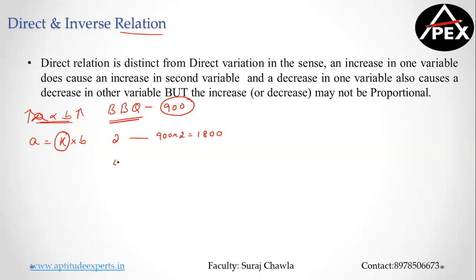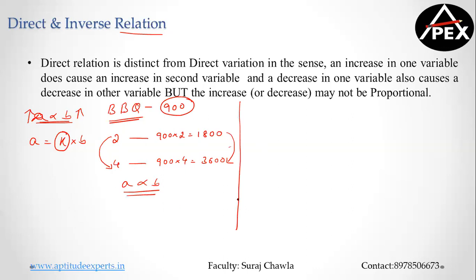If 4 people are going, that's 900 into 4, which becomes 3600. This is a perfect example of direct proportion or direct variation. If my number of people double, my bill also doubles.